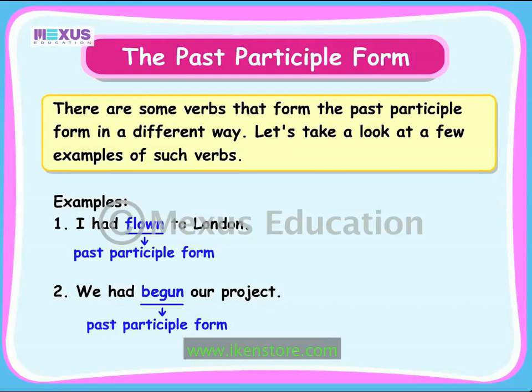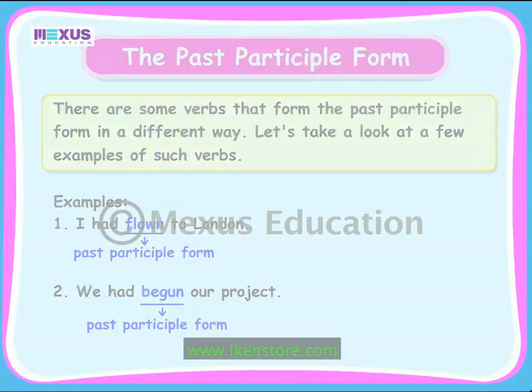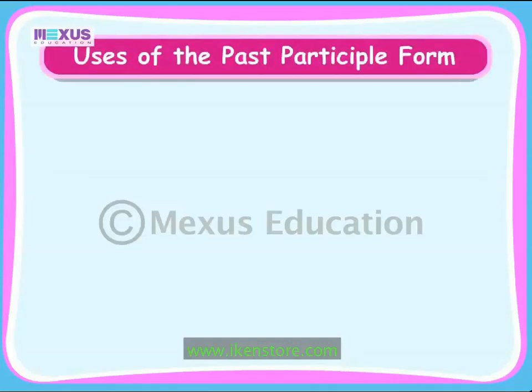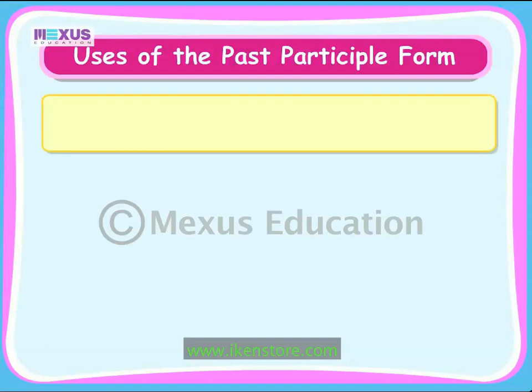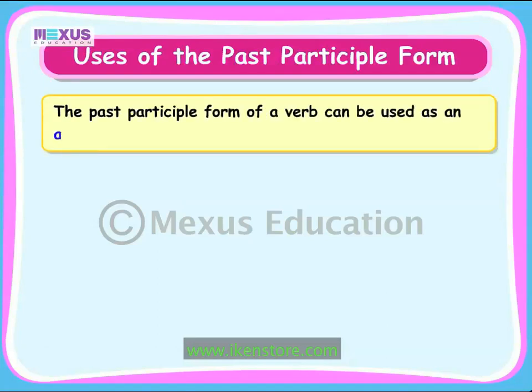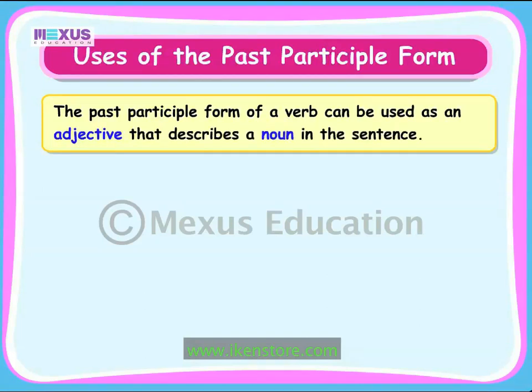Let us now look at the uses of the past participle form of the verb. The past participle form of a verb has two main uses. The past participle form of a verb can be used as an adjective that describes a noun in the sentence.